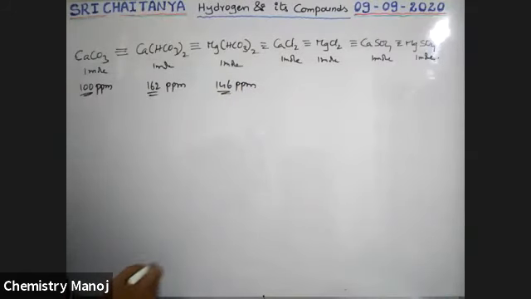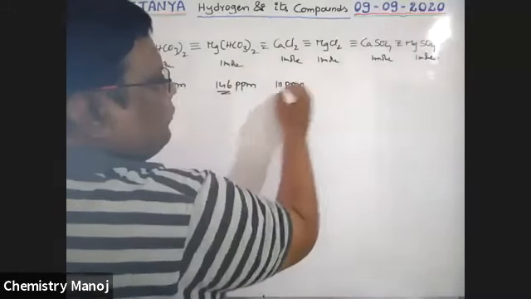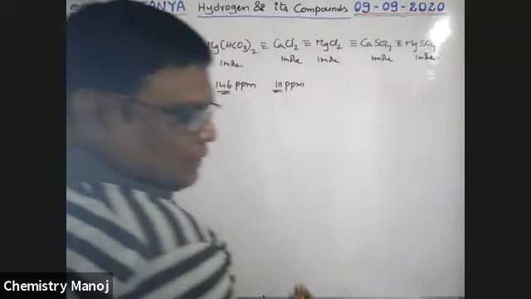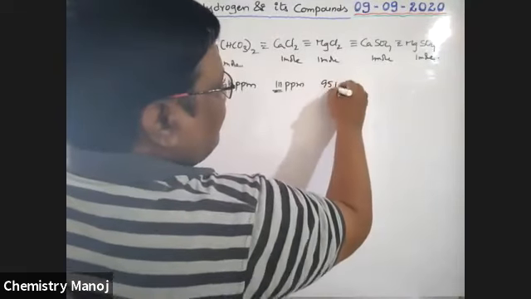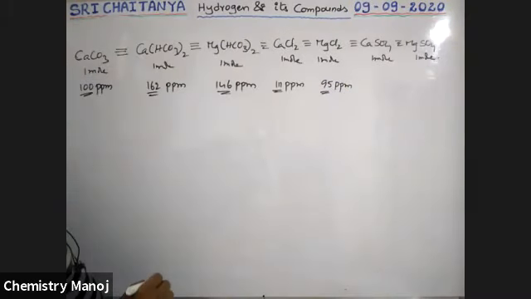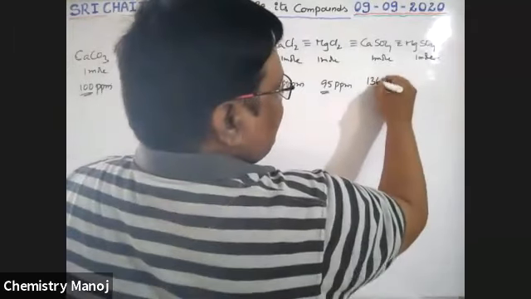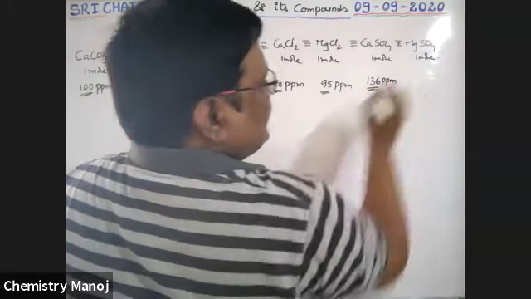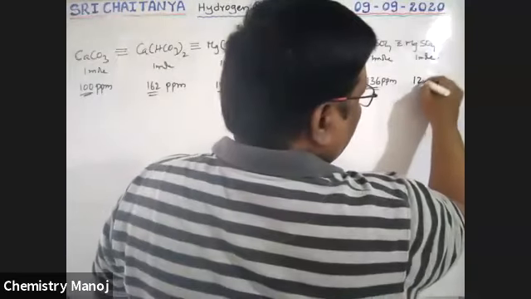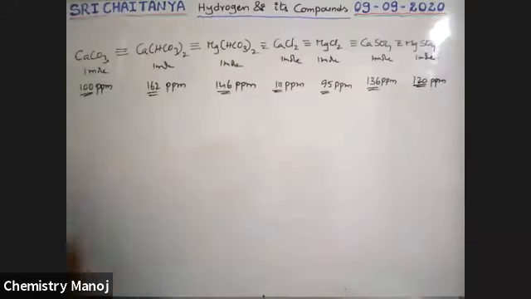CaCl2 is 111 molecular weight. MgCl2 has 95 ppm, molecular weight 95. CaSO4, calcium sulfate, has 136 molecular weight, 136 ppm. MgSO4 is 120 ppm. So these are the molecular weights, boys.